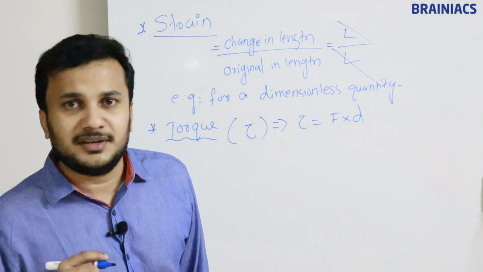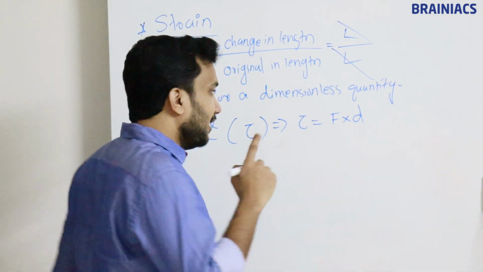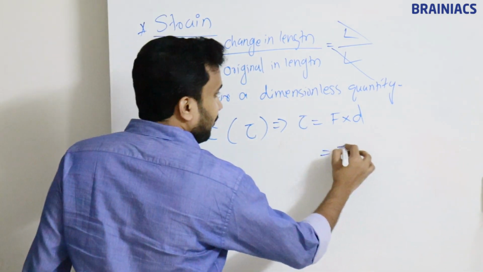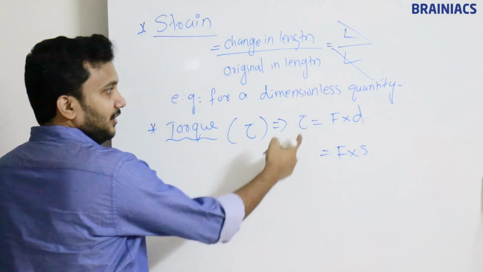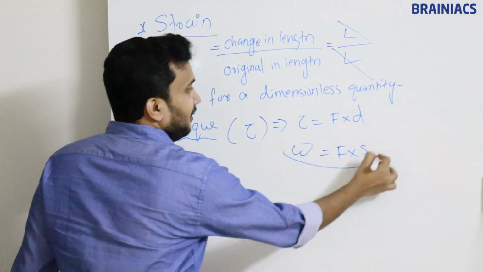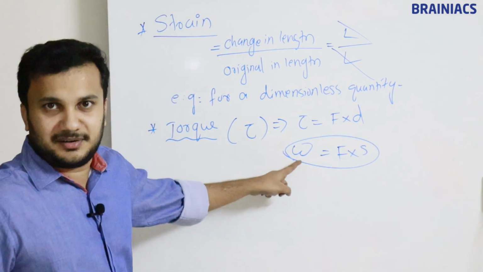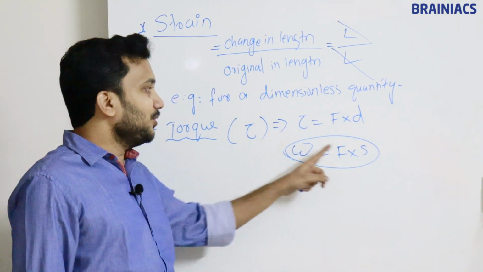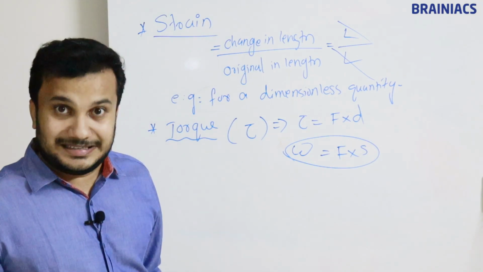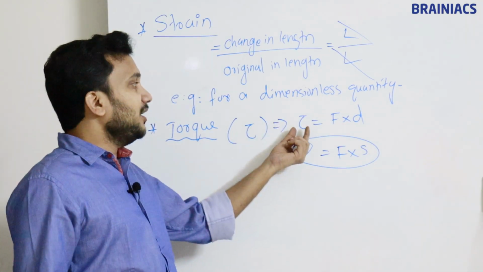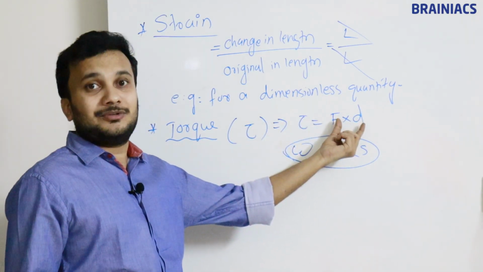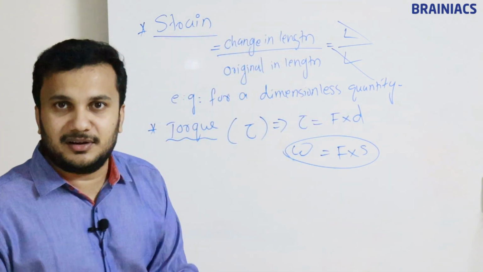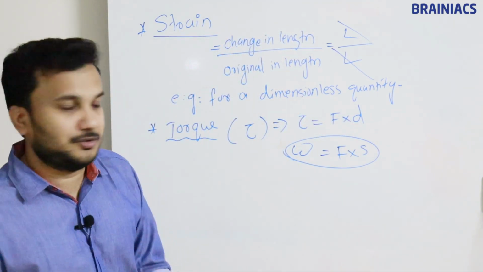Instead of this distance, you have learned the formula F into S, and instead of torque you write W. You remember this formula, right? Just 10 minutes before, I spoke about this one. So W equals Fs, force into displacement. In the same way, torque is equal to force into distance. We will learn more about torque in the later work, power, energy chapter.